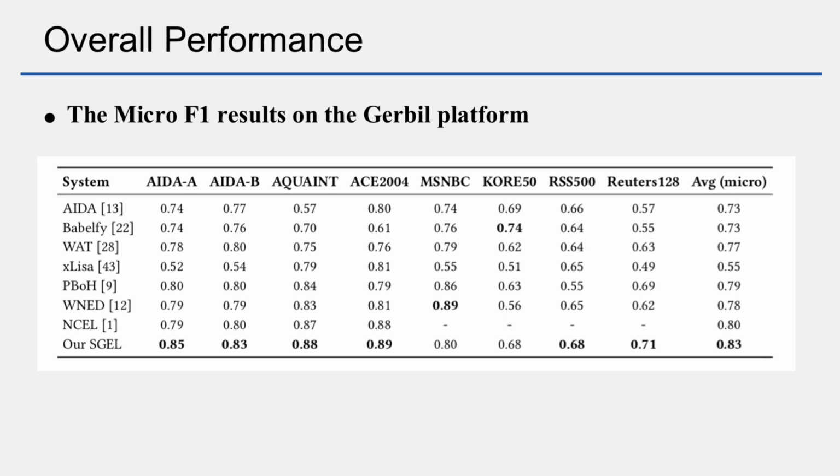To evaluate the effectiveness of our entity disambiguation model, we choose a series of global entity linking systems which report state-of-the-art results on the GERBIL platform. From the table, we can see that our model has achieved relatively good performance on AIDA datasets and ACE2004, RSS-500. Moreover, we also achieved the best overall performance.